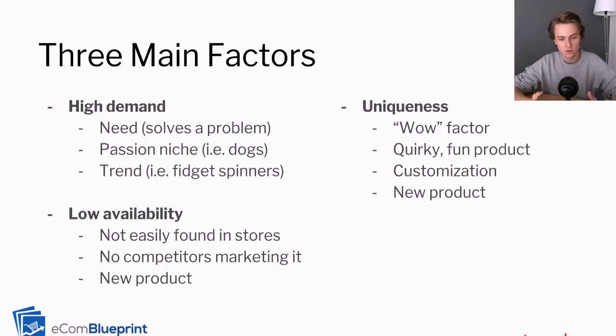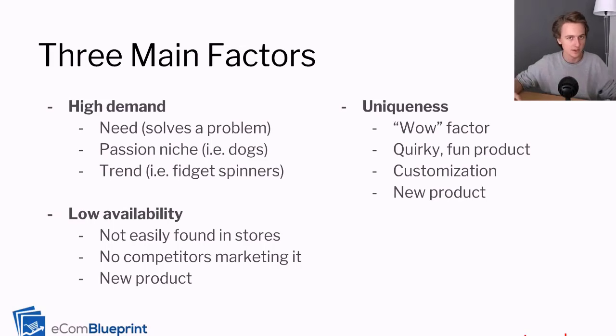So there's three main ways to assure that a product is in high demand. Number one is that it's a need product. So people need it. So it solves a problem. If it solves a problem, there's always going to be people who need that product as long as people still have that problem. So there's problems that are always out there. For example, weight loss. There's always people trying to lose weight. So whenever you have a product that's for weight loss or for shapewear or to deal with the problems that come with being overweight, there's always going to be people interested in those problems.